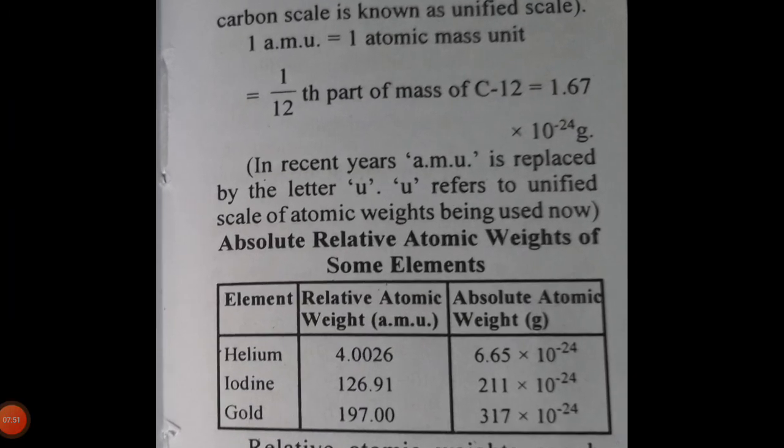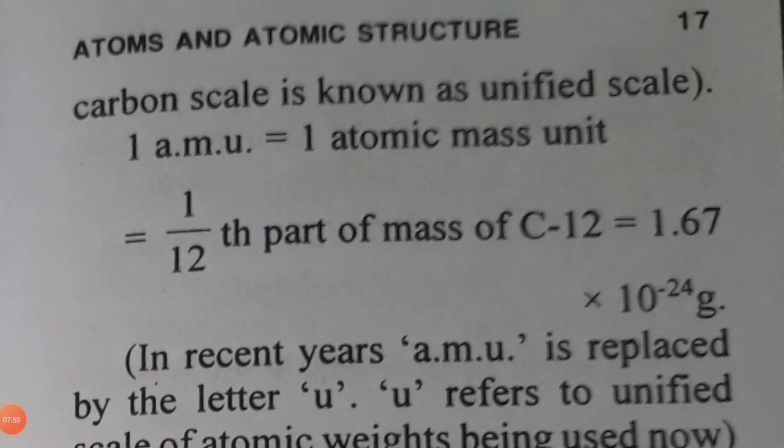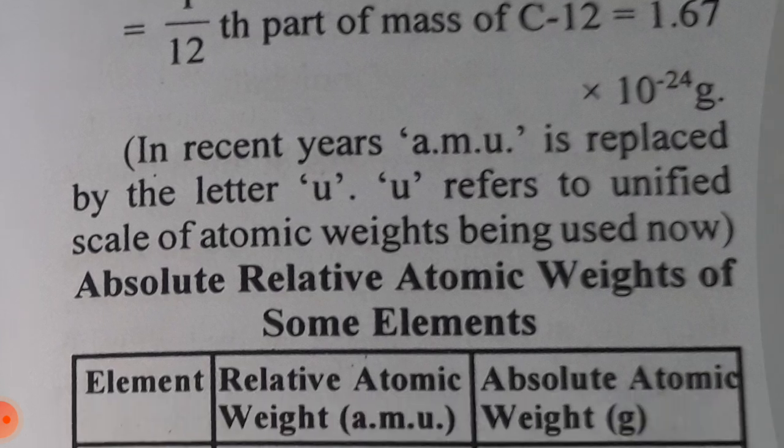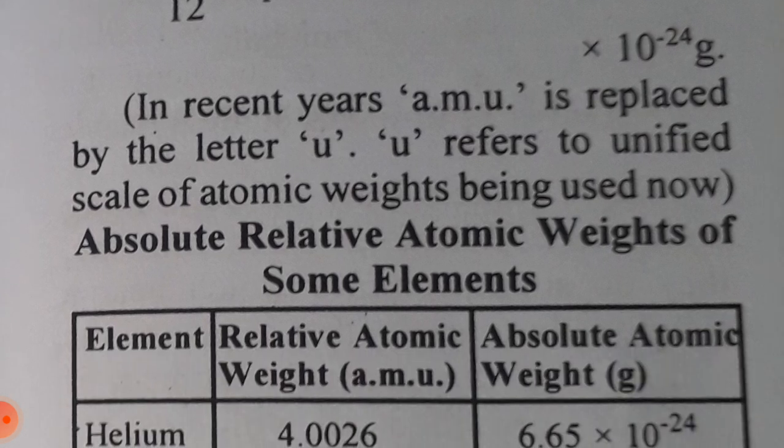This carbon scale is known as the unified scale. One atomic mass unit is equal to 1/12 the part of the mass of carbon-12, equal to 1.67 × 10^-24 gram. In recent years, AMU is replaced by the letter U. U refers to the unified scale of atomic weight being used now.